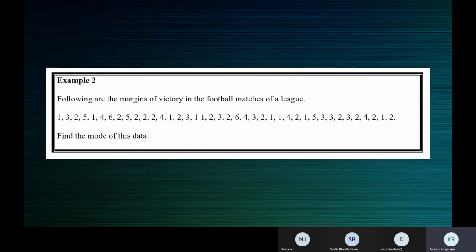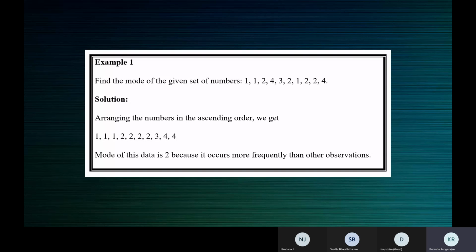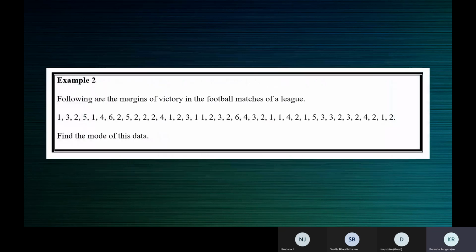I put a table here because there are so many numbers, no? When there are very few numbers, you can just arrange them like we did in the earlier one. You don't need a table for this because you have very few numbers. But when you have so many numbers, you can put them in the form of a table. So which are the x values here? Which are the values here? 1, 2, 3, 4, 5, 6. That's it. We have 1, 2, 3, 4, 5, 6. That's all correct?